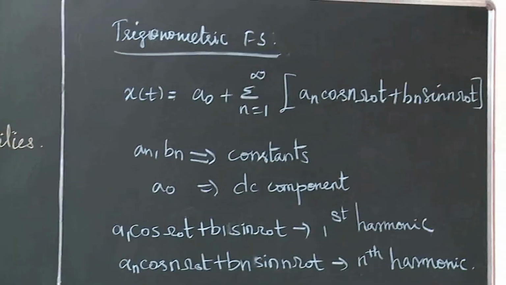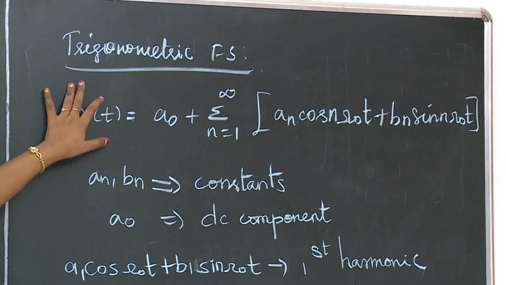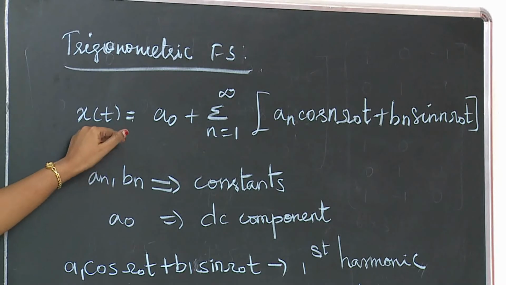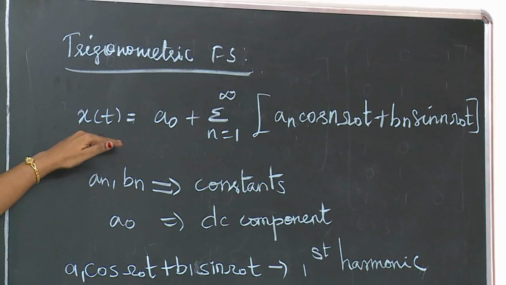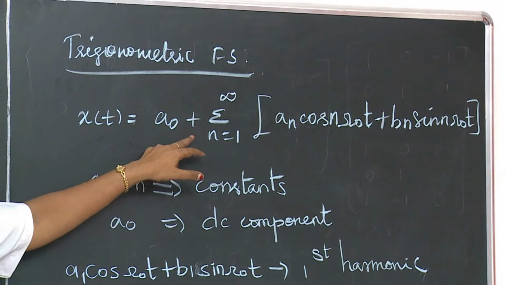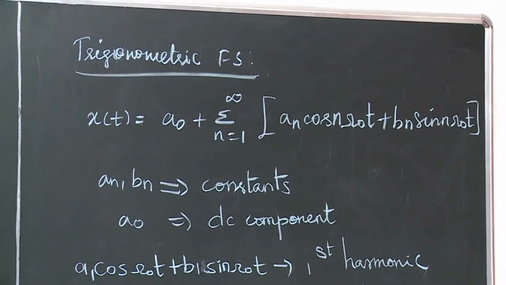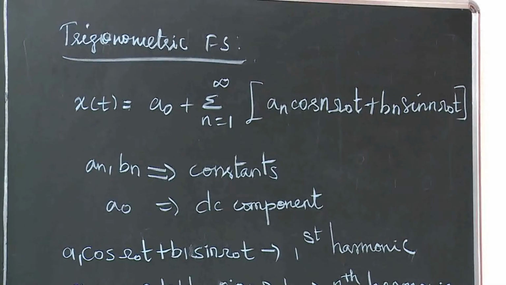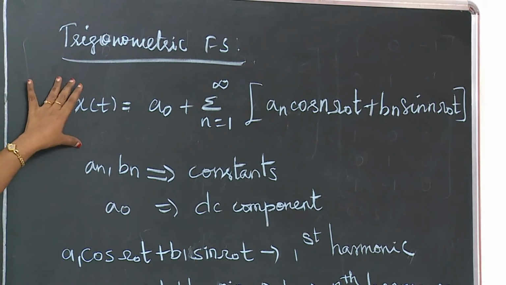So let us discuss the representations one by one. The first one is the trigonometric Fourier series or quadrature Fourier series. For a periodic waveform, x of t equals a0 plus the summation from n equals 1 to infinity of a n cos n omega naught t plus b n sin n omega naught t. This is the trigonometric Fourier series representation.